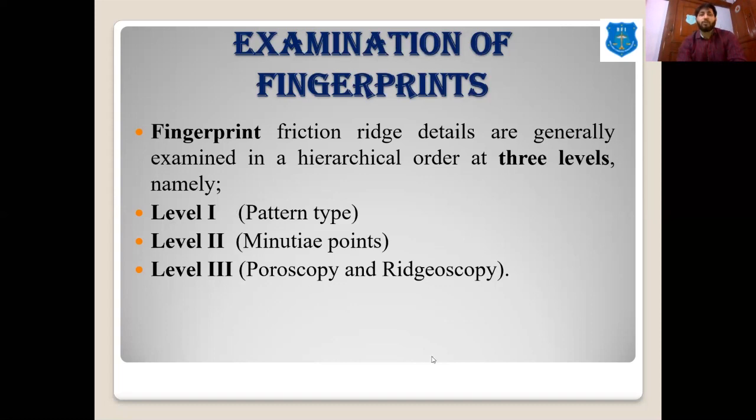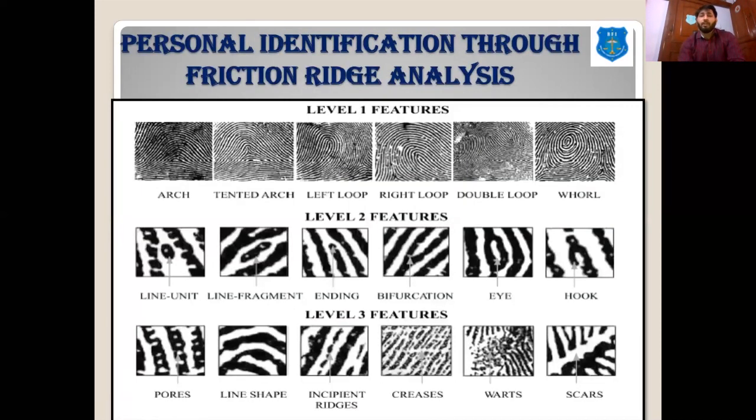Okay, for the first level, we will examine the class characteristics, meaning the arch, the loop, and the whorl pattern. So we will discuss it further. And the second level includes the bifurcations, trifurcations, and many individual characteristics that are present over a fingerprint. And the third level includes the pores, the shape of the lines, the incipients, and any scar mark or any deformity in the fingerprints.